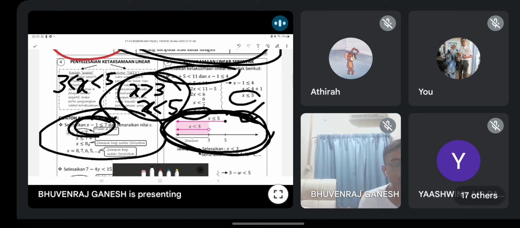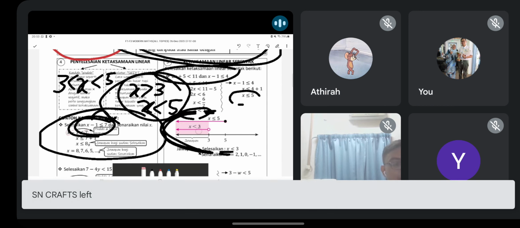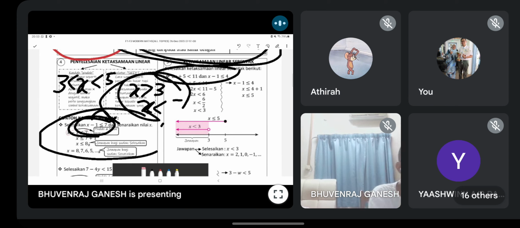Okay, remember, draw the diagram. If you can see directly, that is the best. If you can see directly, then okay. But chances are, you will make mistakes. So make sure you all draw the diagram. Less risk. So how do we know the answer? You can see over here. You should get this one. Why is x less than 3 the answer? Because it is the common region. You must always take the common shaded region.